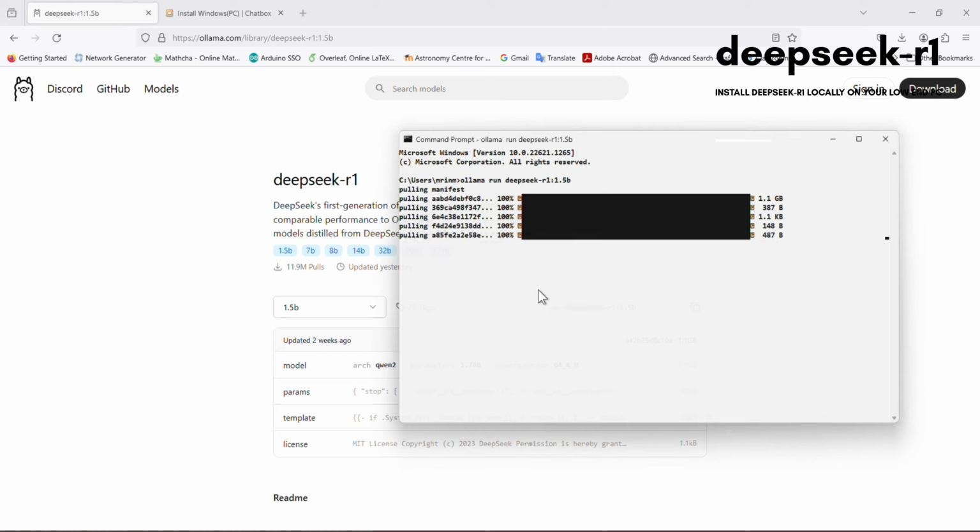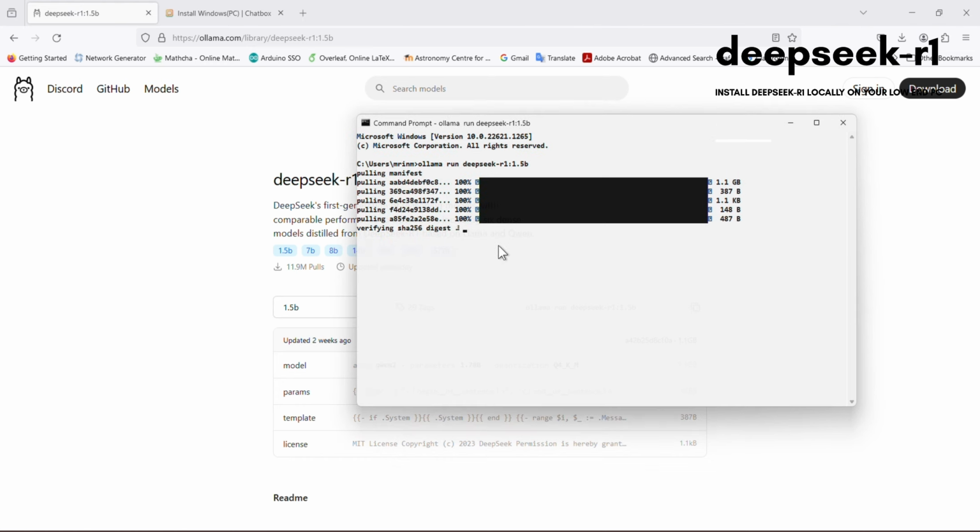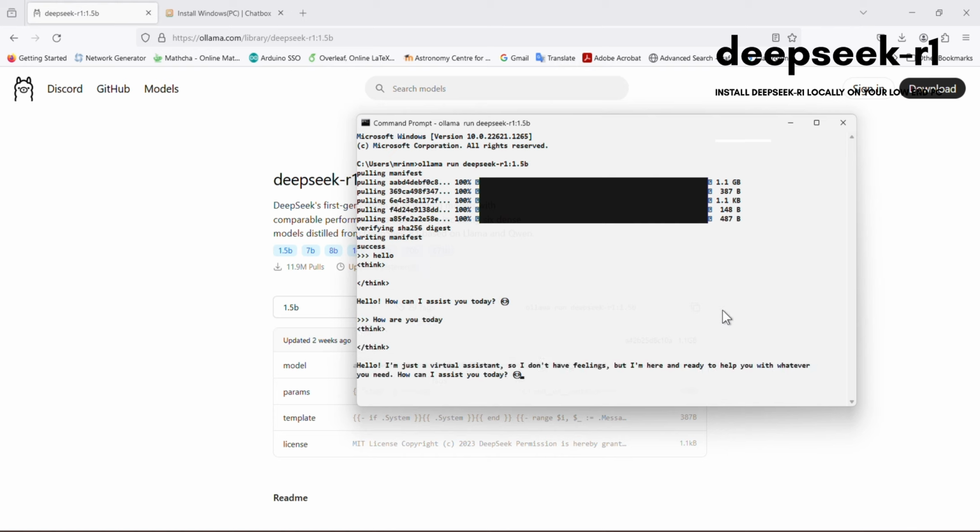Once the download is completed, it is going to install DeepSeek R1 locally. Once the installation is complete, you will see a prompt to type any message. So installation successful. You can type any message here now. Type anything and DeepSeek will answer it without an internet connection, since it runs locally. So yeah, DeepSeek is working.